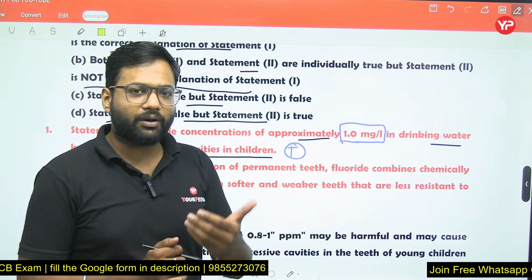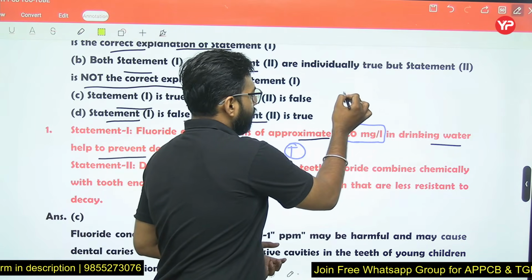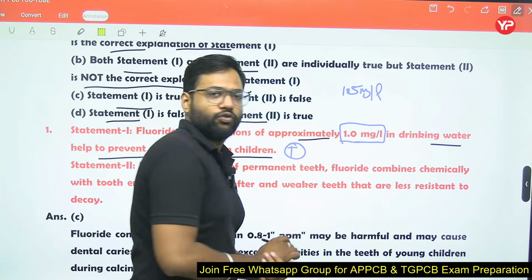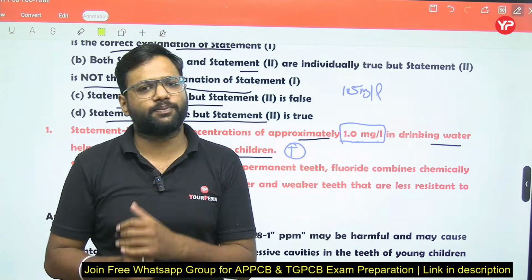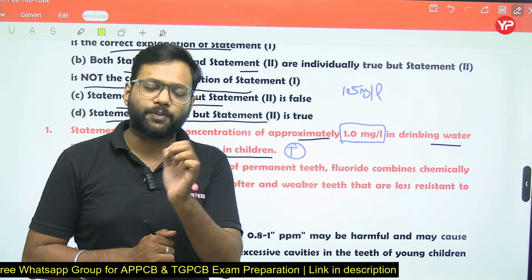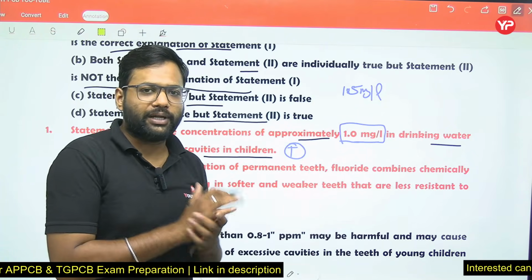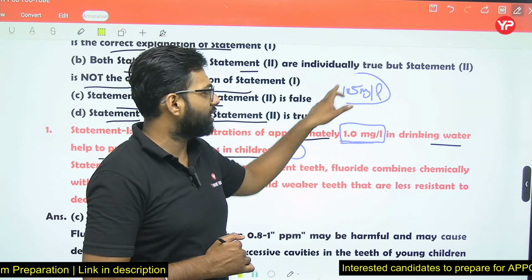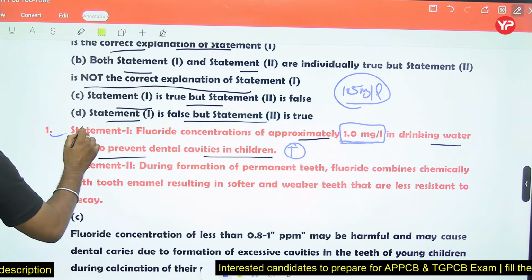But remember, we don't require fluoride beyond 1.5 milligram per liter. If fluoride is present in a concentration greater than 1.5 milligram per liter, then the dental fluorosis problem will be there. The acceptable limit as per IS 10500, our drinking water code, is 1 milligram per liter for fluoride, and the rejection limit is 1.5 milligram per liter. So this statement is true.